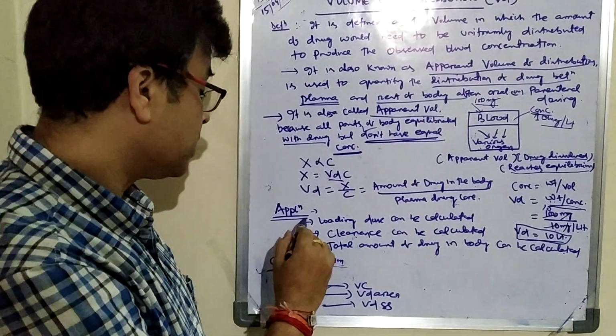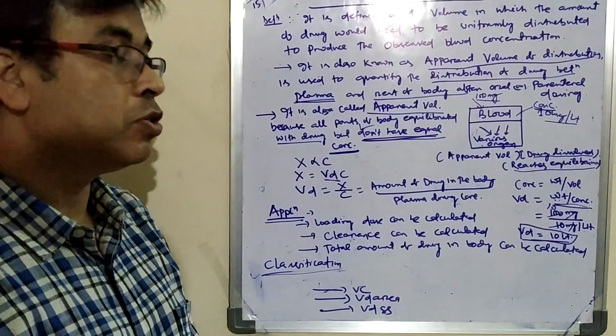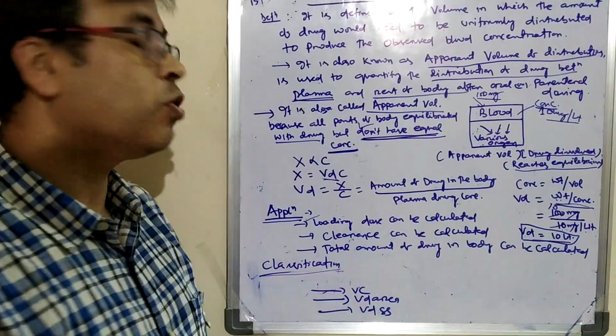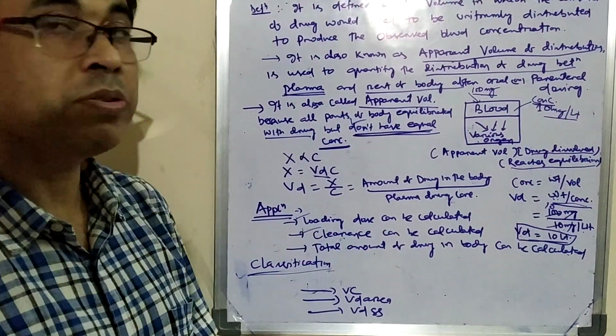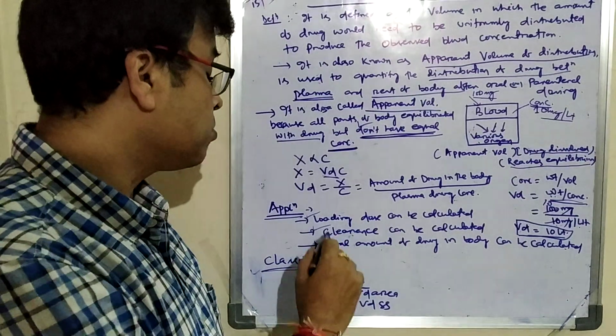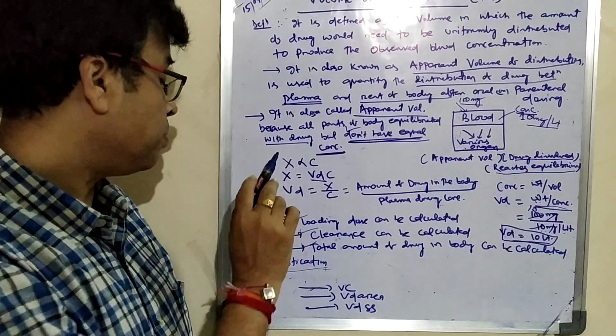Then come to your application. Application means for what purpose it can be used. It can be used to calculate the loading dose, and the volume of distribution can also be calculated. Clearance can also be calculated, and the total amount of drug present in the body can also be calculated. This is about your application.